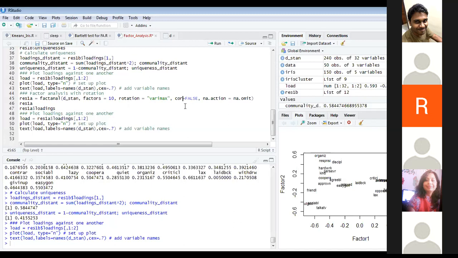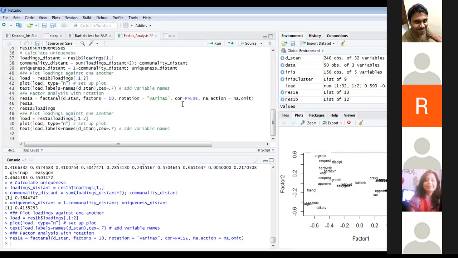So I'm not going to use correlation to work on my dimensionality reduction. Instead, I'm going to use my covariance data, which I'll compute from the data set, and I'll use that for creating my factors. When you give cor equal to false, you are saying you should not use your correlation data.